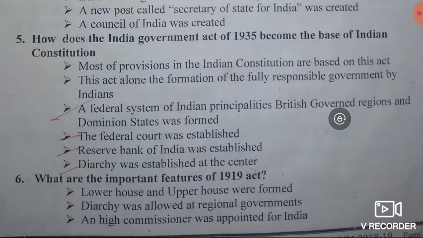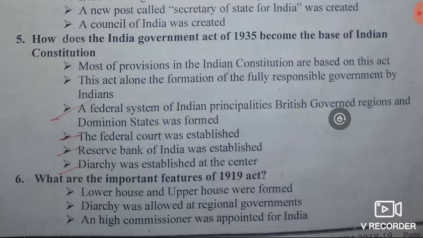The main important features we can see lower house and upper house were formed. The act formulated bicameral legislative bodies, lower house and upper house, isn't it?